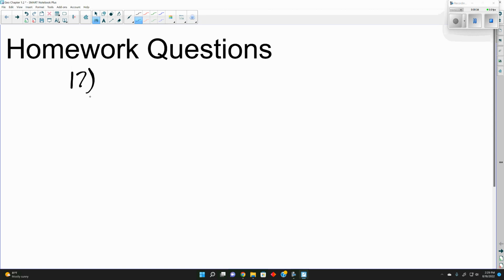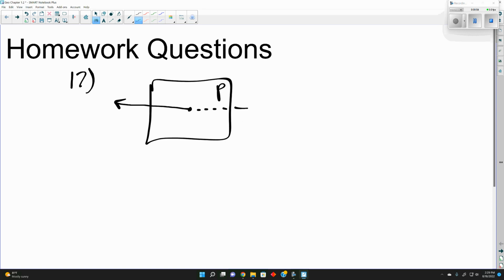So number 17, plane P and line K intersect at a point. So the first thing we need is a plane, and we'll call it P. Now, it intersects a line, and they're calling it line L at a point. That's it. And that's actually all it wanted.